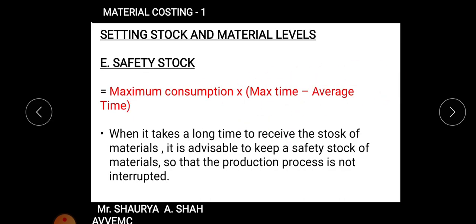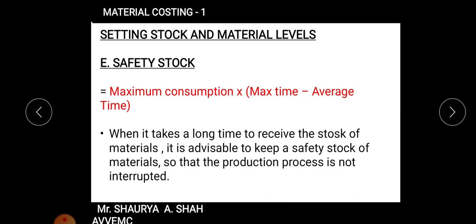Next, students, is your safety stock. What do you mean by safety stock? Again, when you take a long time to receive your order of materials, for those materials it is advisable to keep certain stock so that the production process is not hindered, right? So safety stock, again we calculated in the sums.